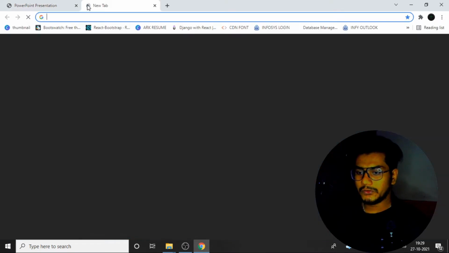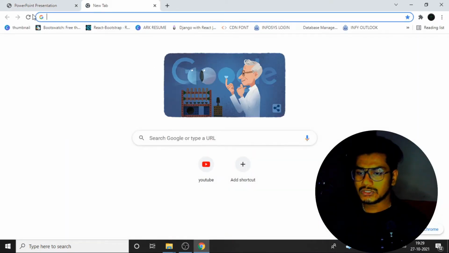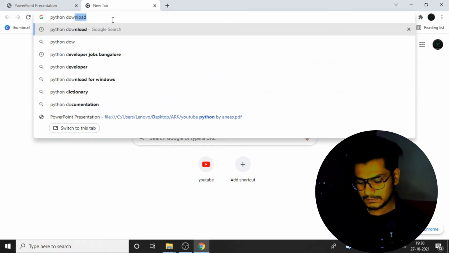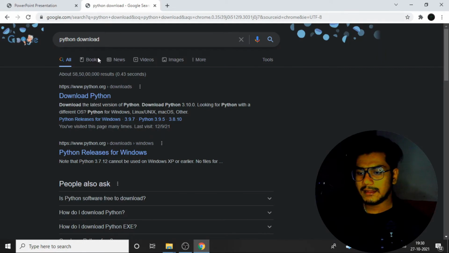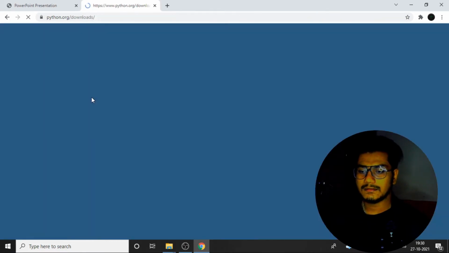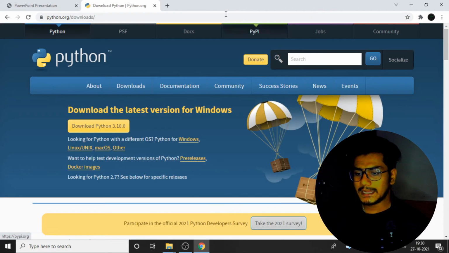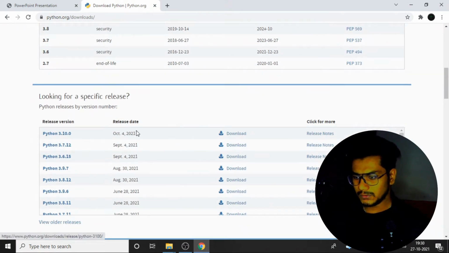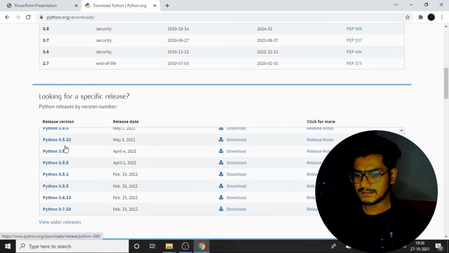So first, what you need to do is just open a new tab over here. Once you open the new tab, just enter Python download. Once I enter Python download, you can see the first link with Chrome. So here I am having this kind of page. They are telling me to download Python 3.10 here. Here, just go a little bit down, and you can see the releases.